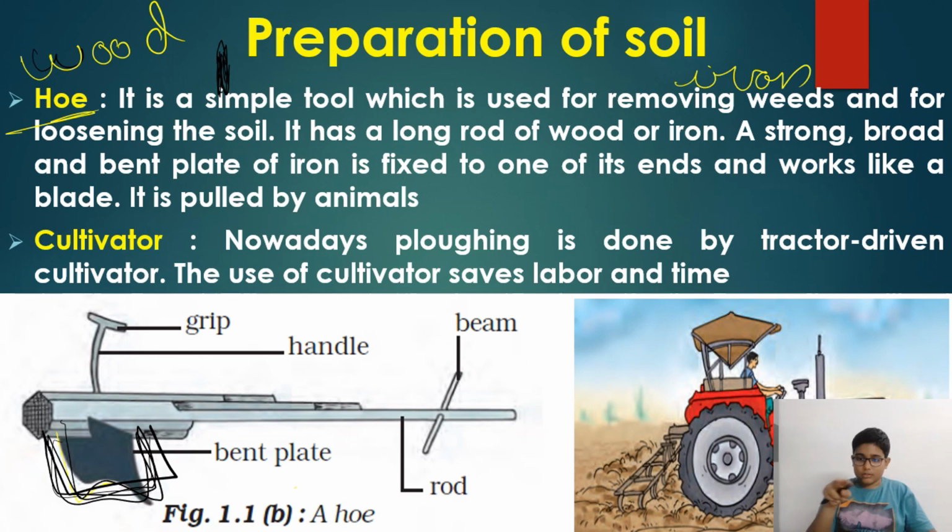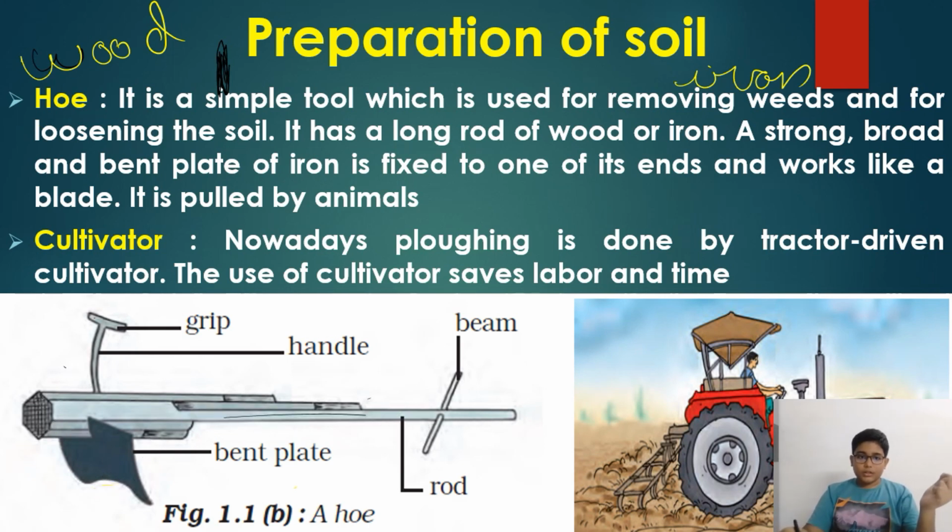This beam is attached to the bulls, and the man holds it here. This is the handle, this is the bent plate, and this is the rod.